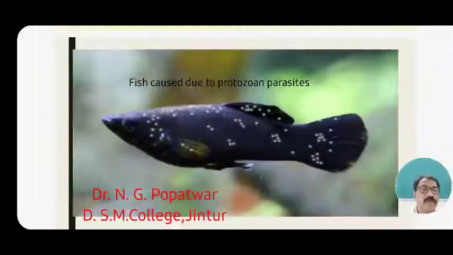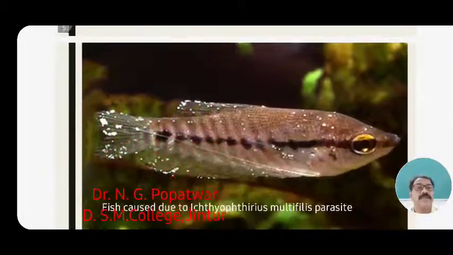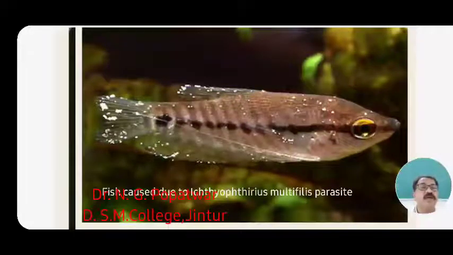A number of pin-pointed white spots, very minute white pin-drop spots, appear all over the body, not only the trunk region, not only the fins, not only the gills, but on the operculum, the trunk, the dorsal fin, the pectoral fin as well as the caudal fin, and the complete fish is affected. This is the parasite attacking aquarium fish, a fish protozoan parasite.